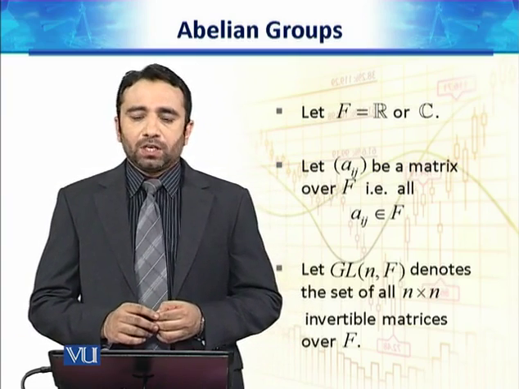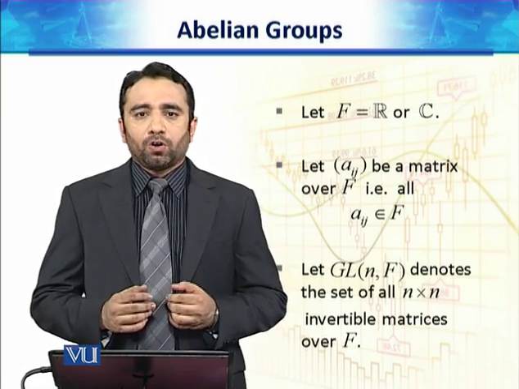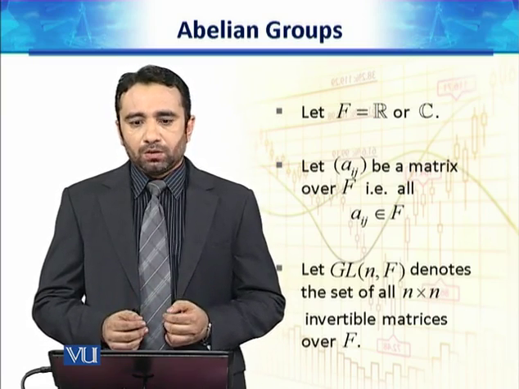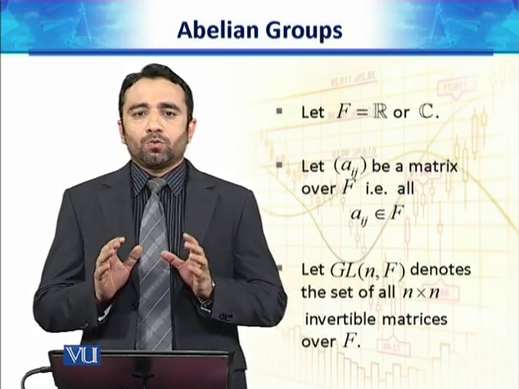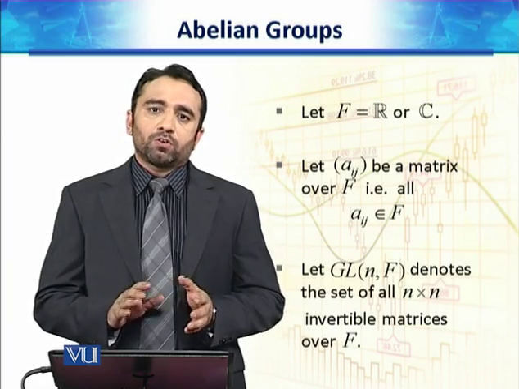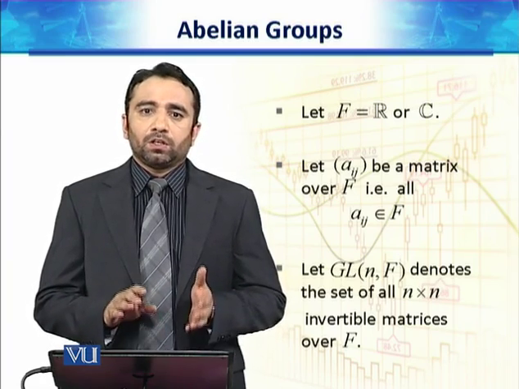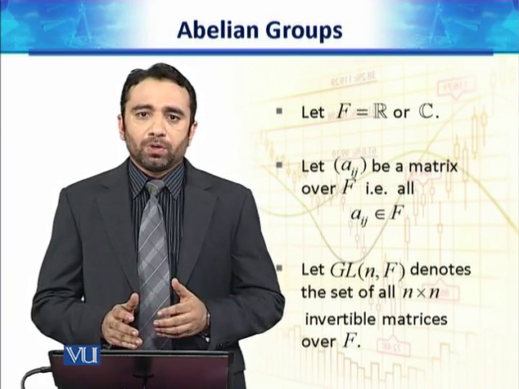Let GLn(F) denote the set of all n cross n invertible matrices over F. It means this is collection of those matrices whose order is n cross n and inverse of those matrices exist. I mean, those are called invertible matrices.